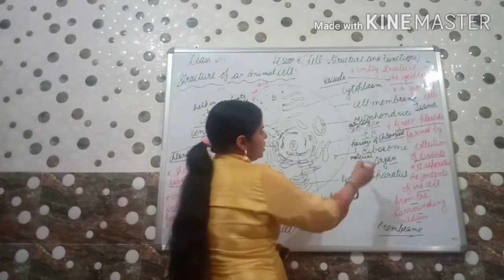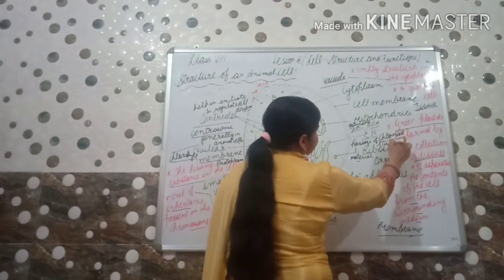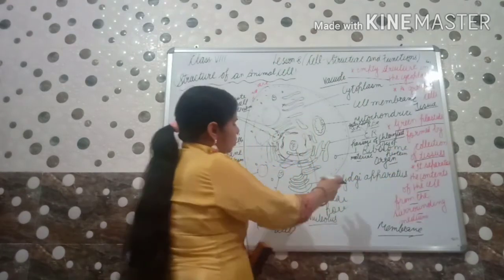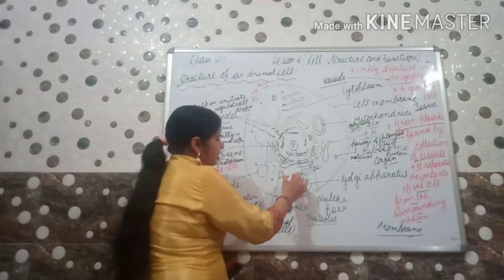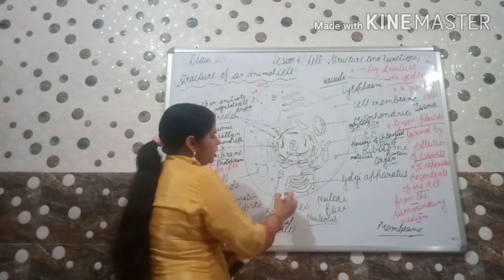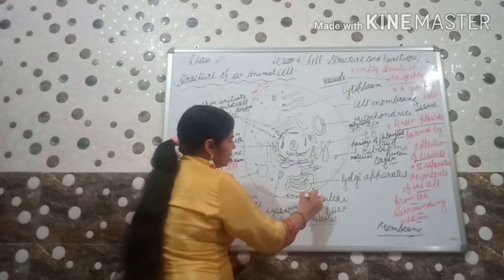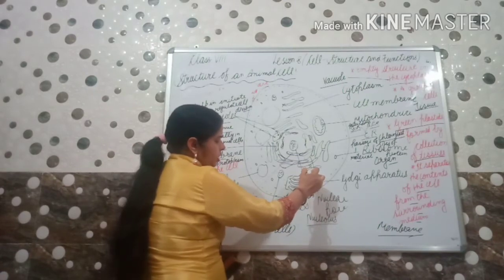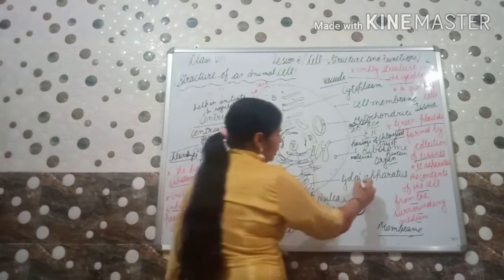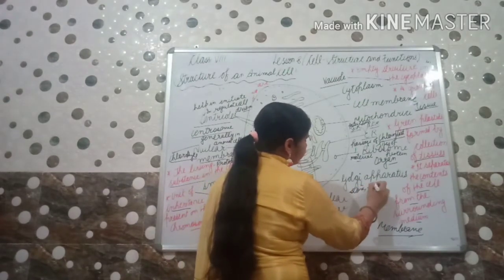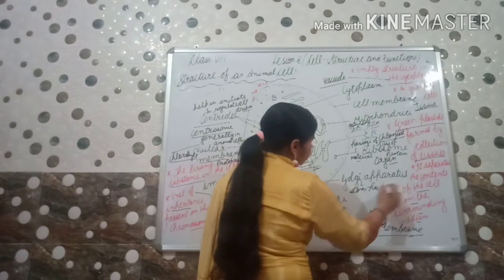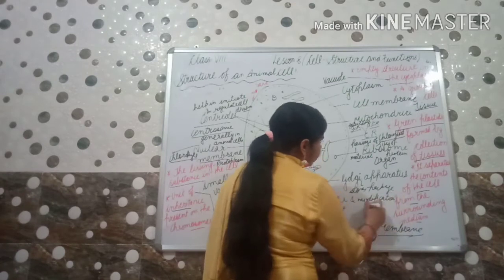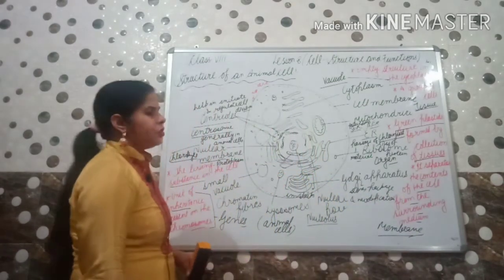Ribosomes, as we know, are the sites of protein synthesis, means they will form protein there. Okay. Golgi apparatus, as we know, lie parallel to each other in stacks form. Stacks form means the group form. How are they situated? In the parallel form. And what is the function? Store, package and modification. Modification of what? Whatever products have been formed inside the cell, changing them.